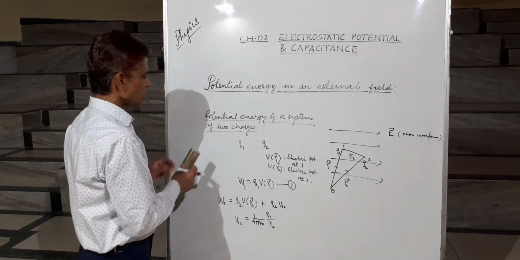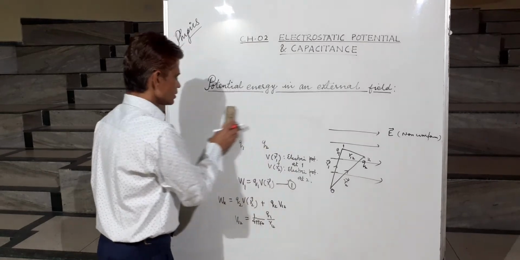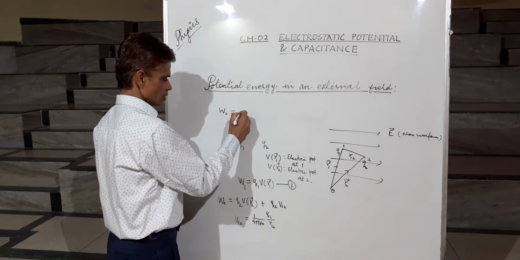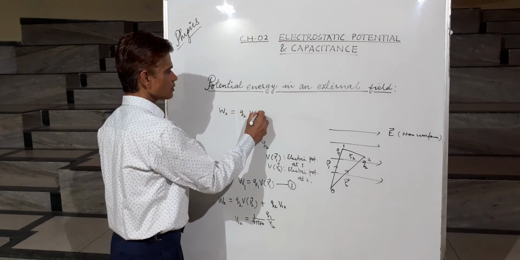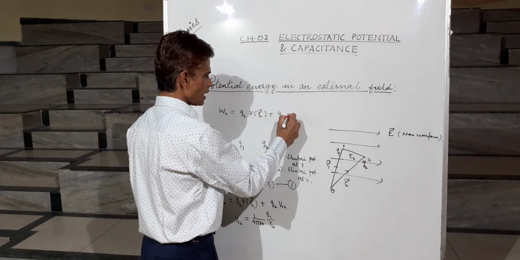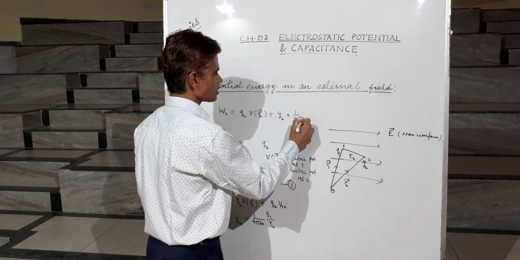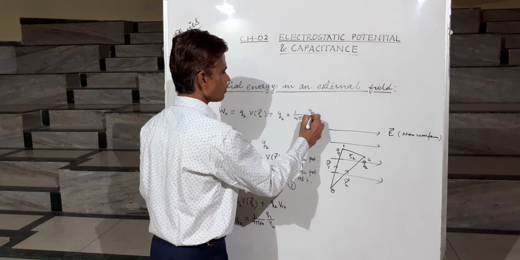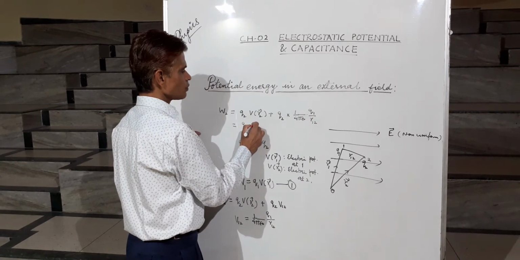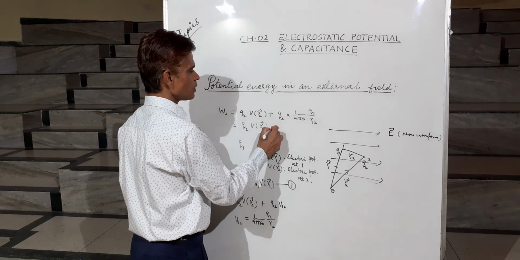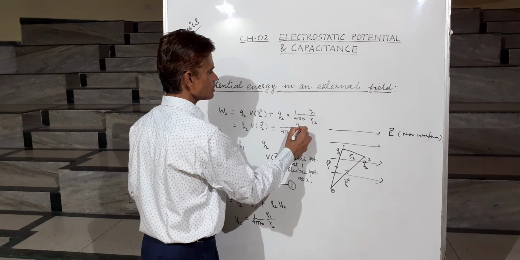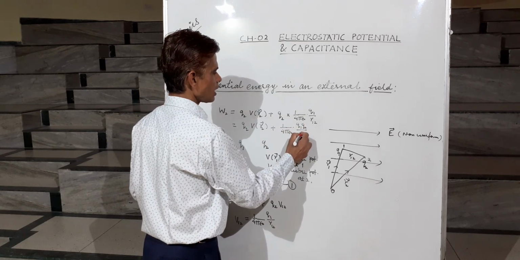So the work done in placing the charge Q2 will be W2 is equal to Q2 V(r2) plus Q2 multiplied by 1 by 4 pi epsilon naught Q1 upon r12, or Q2 into V(r2) plus 1 by 4 pi epsilon naught Q1 Q2 by r12.